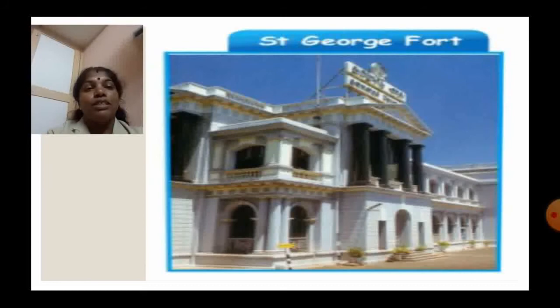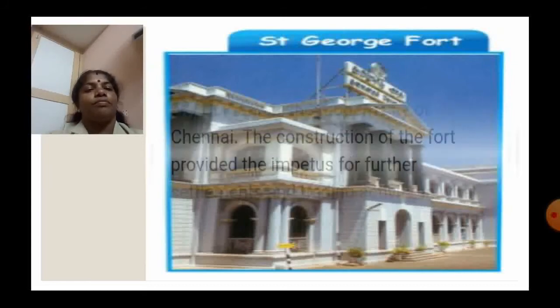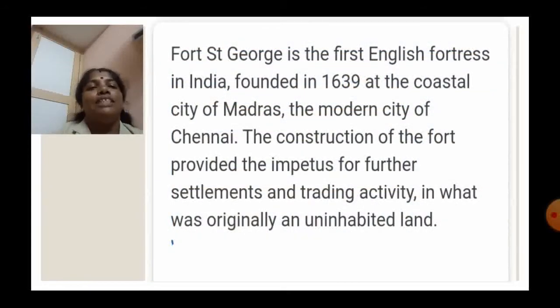Next, we are going to see Fort St. George. Fort St. George is the first English fortress in India, founded in 1639 at the coastal city of Madras, the modern city of Chennai. It is still there at present. The construction of the fort provided the impetus for further settlements and trading activity in what was originally an uninhabited land.